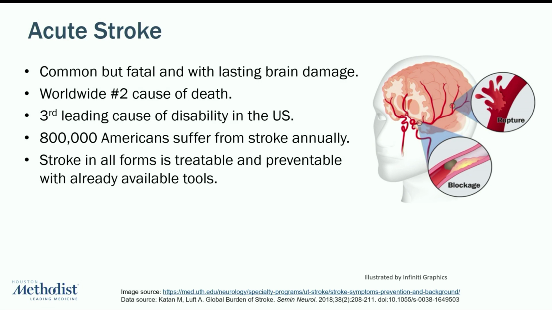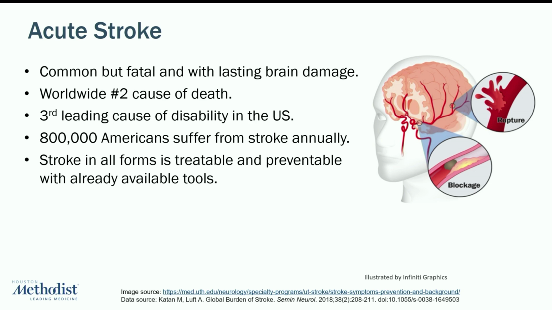So as we all know, acute stroke is a problem. It is the second cause of death worldwide, and third leading cause of disability in the US, with around 800,000 cases per year. Meanwhile, it's also almost fully curable, as in it is treatable and preventable with tools that are already available to us. The problem being these tools are not always available at the right time for the right patients.